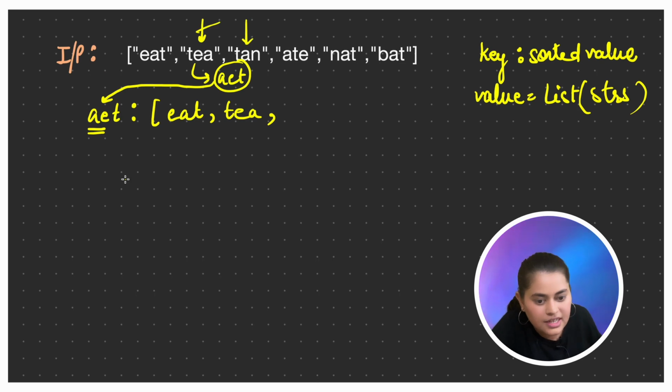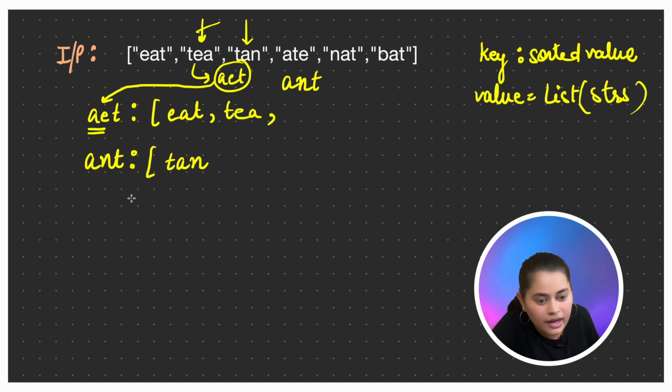Let's come to this TAN. First of all, we'll sort it. The sorted form of TAN will be ANT, right? So we'll see whether this ANT is present in the hash map. If ANT is not present in the hash map, we'll create a new key, and corresponding to that key, we'll put TAN into it, right?